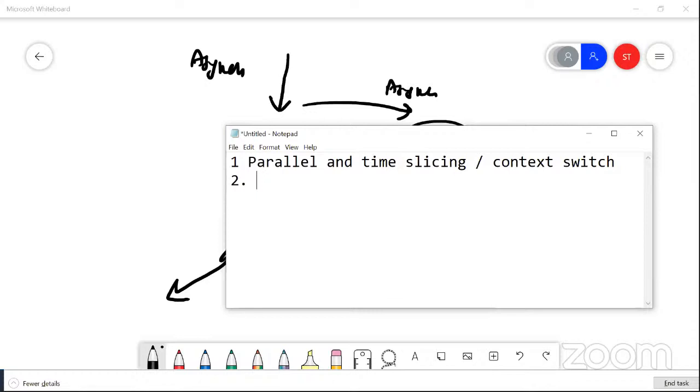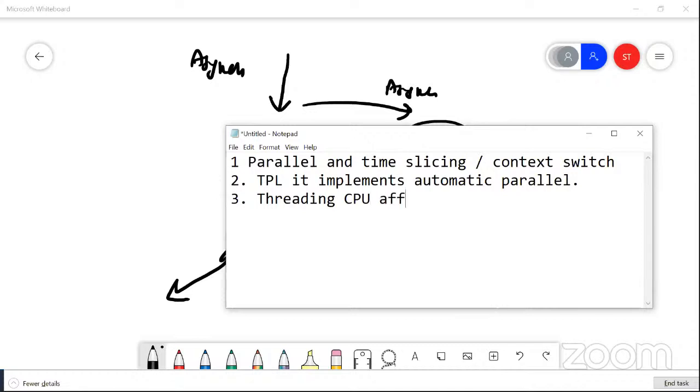Second, TPL does actual parallel. It implements the automatic parallel for us, while that does not happen in threading. In threading, by default, there is no mechanism of doing automatic parallel. So eventually you will see that threading has a CPU affinity, meaning it sticks with one CPU and just runs on that core.